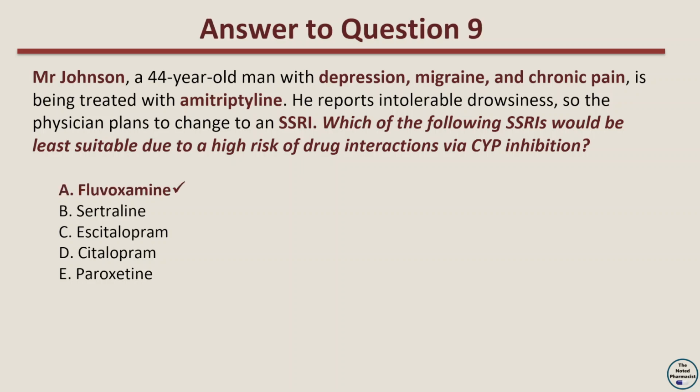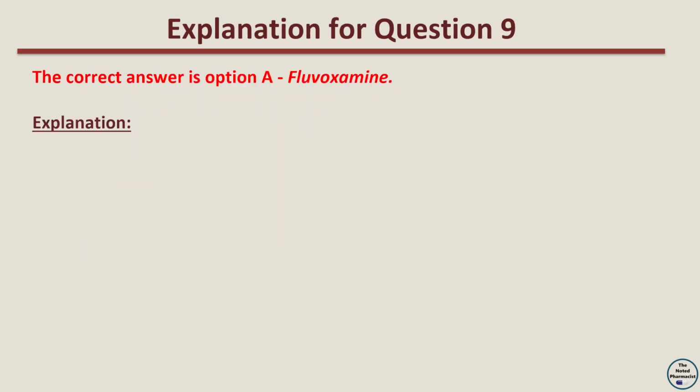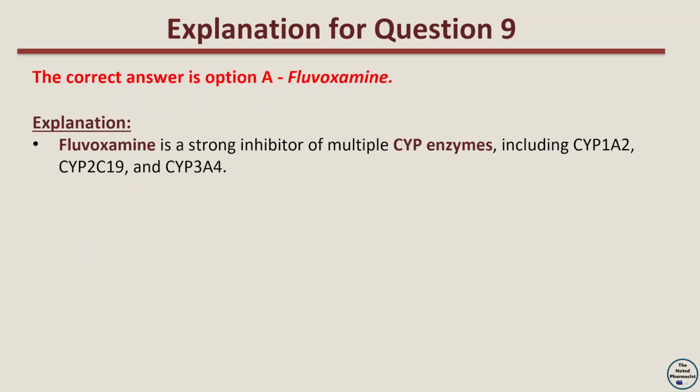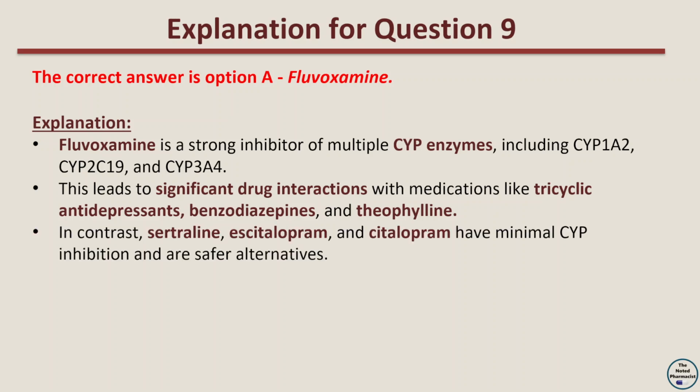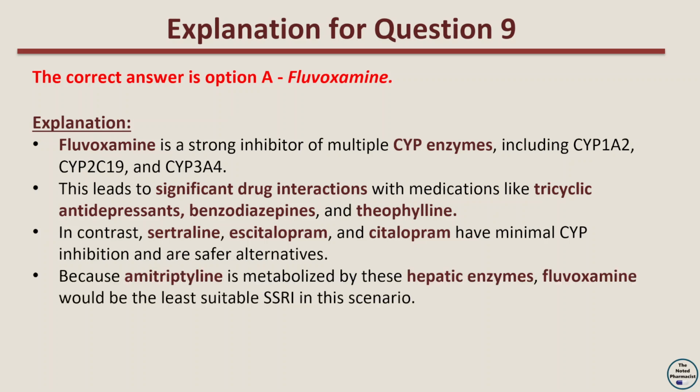The correct answer is option A. Fluvoxamine. The explanation is that fluvoxamine is a strong inhibitor of multiple CYP enzymes, including CYP1A2, CYP2C19, and CYP3A4. This leads to significant drug interactions with medications like tricyclic antidepressants, benzodiazepines, and theophylline. In contrast, sertraline, escitalopram, and citalopram have minimal CYP inhibition and are safer alternatives. Because amitriptyline is metabolized by these hepatic enzymes, fluvoxamine would be the least suitable SSRI in this scenario.